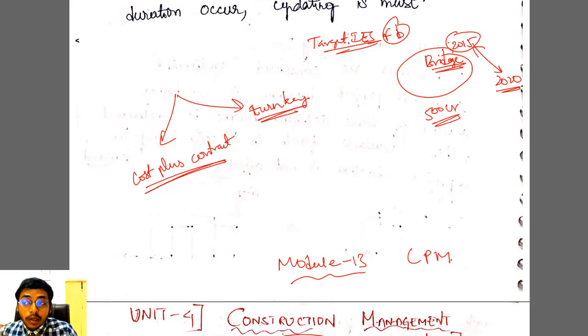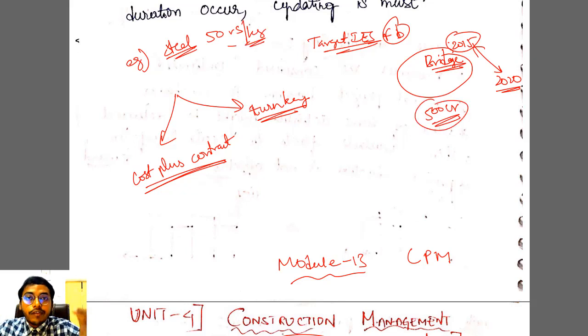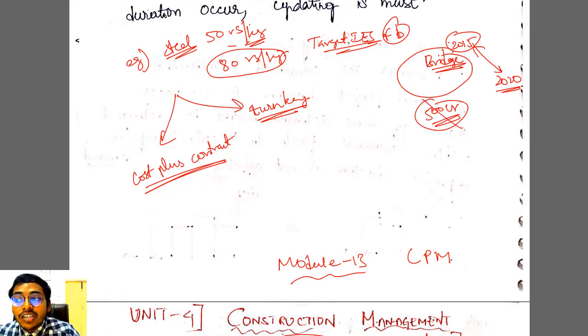Now comes the big problem. See, in 2015, for example, take steel. The steel price was 50 rupees per kilo. You have quoted this 500 crore keeping in mind each and every item for which you are paying. At that time, steel was 50 rupees per kilo. You were happy. But now in 2020, what happened? Steel prices have gone up, let us say 80 rupees per kilo now. So now he has to buy at 80 rupees per kilo. Obviously, the contractor cannot complete his project in his budget.